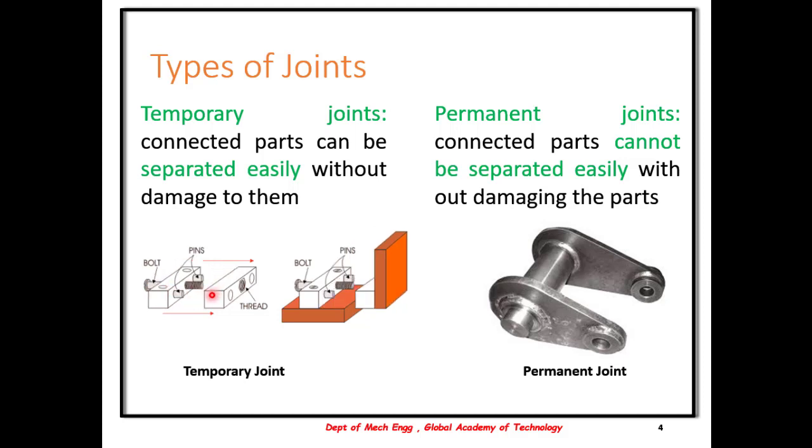damage to the object. Whereas in case of a permanent joint, the parts that are connected cannot be separated easily, and if at all it needs to be separated, it usually involves damaging the parts. For example, this is one part and this is the other part. If these are joined at these junctions and need to be separated, it almost needs to be damaged. Without damaging the part, we cannot separate it, and hence this forms a permanent joint.